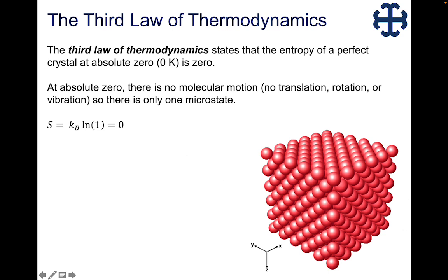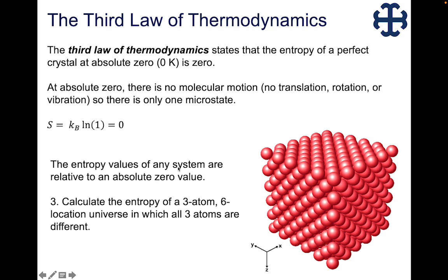If that were the case, we would only have exactly one microstate, and that would mean the entropy of the system would be 0. Again, this is how we define what absolute 0 is. It also gives us an absolute value for entropy. Basically, if we can calculate the number of microstates, we can then figure out the entropy of the system, and that's one way to calculate entropy.